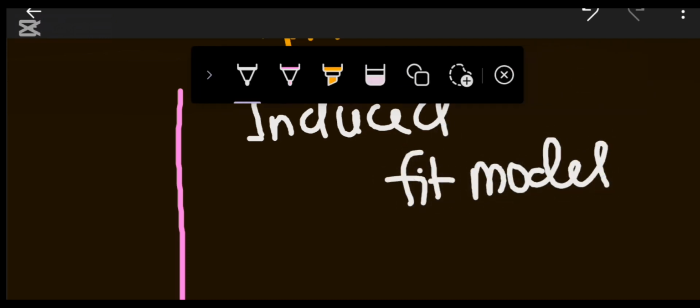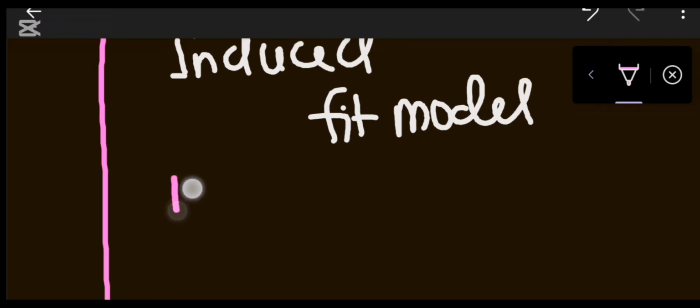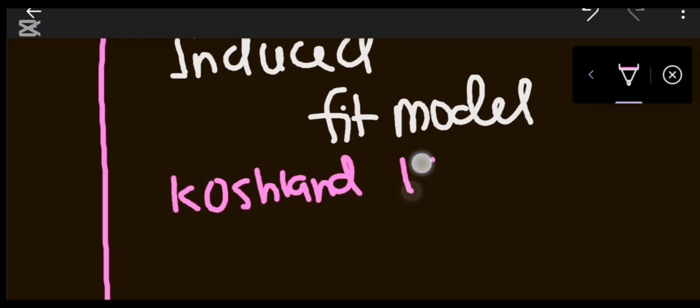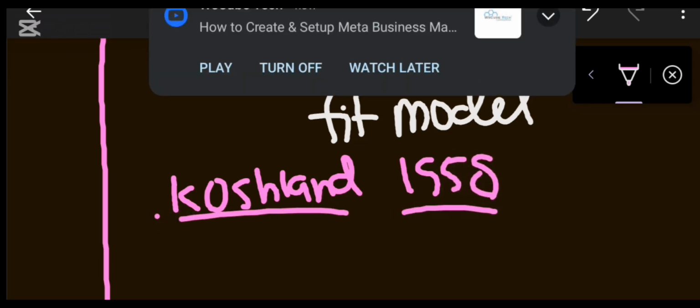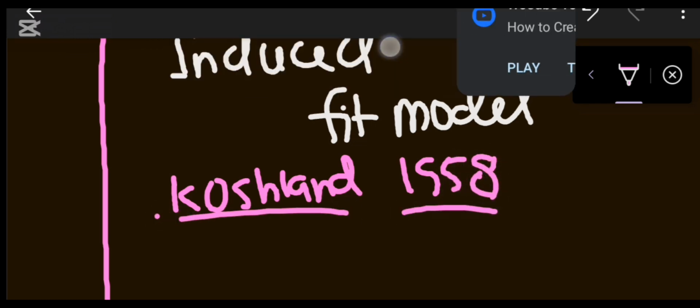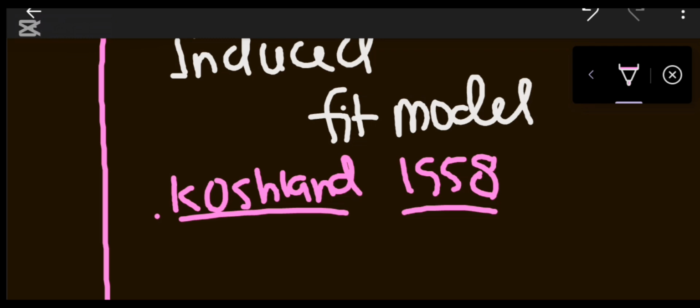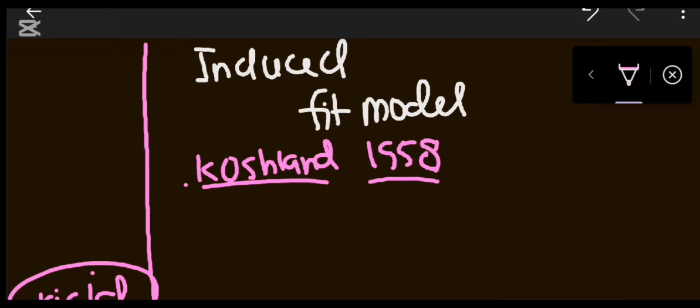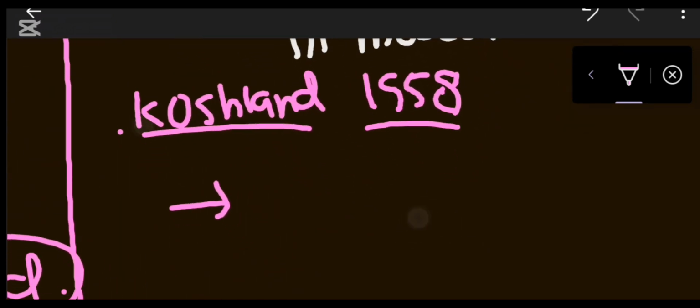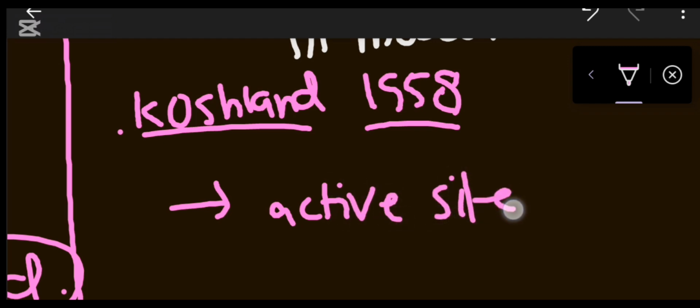The induced fit model was given by Koshland in 1958 or 1959. I don't exactly remember, you may check. This model says that the active site is flexible.